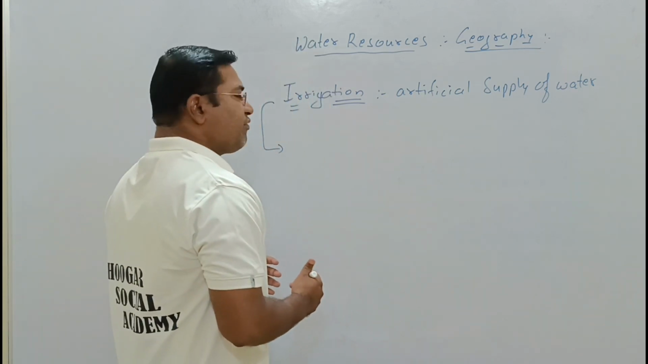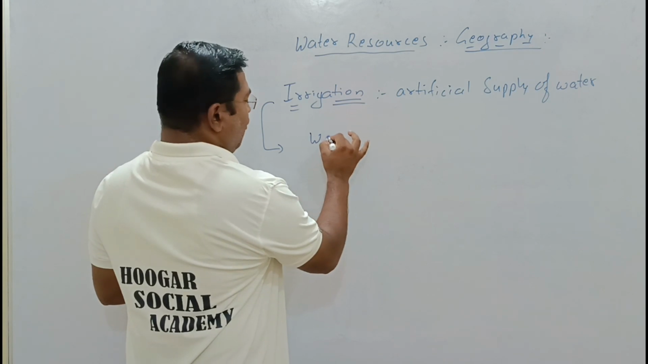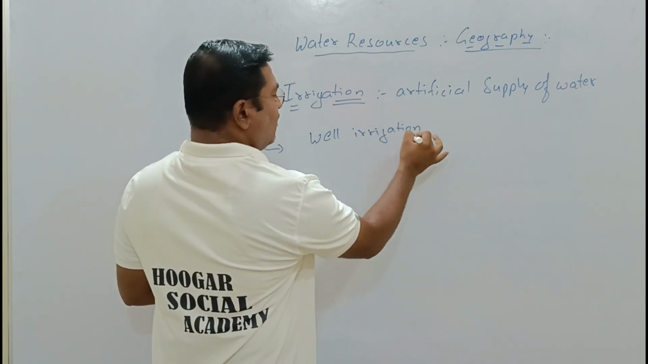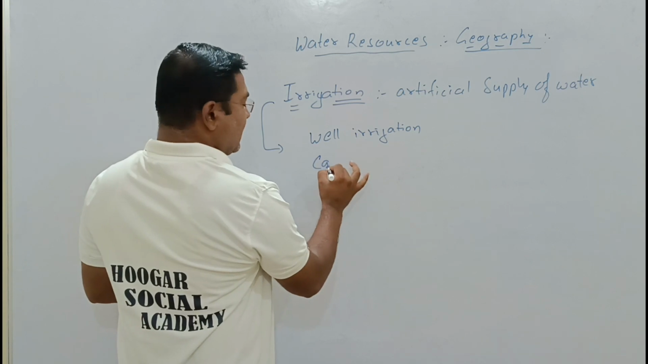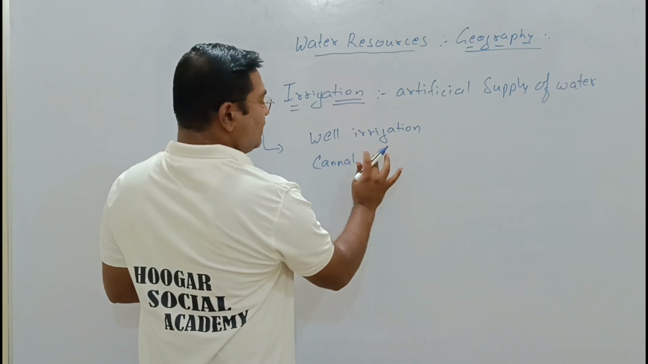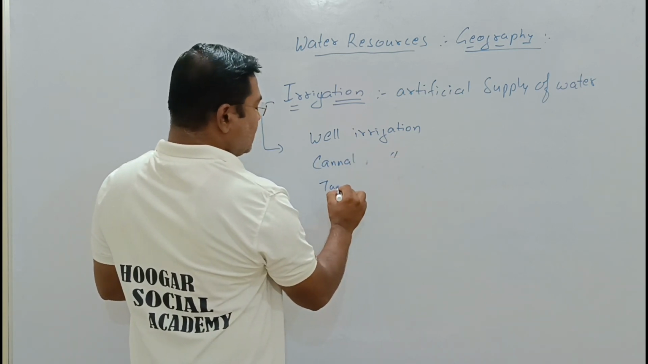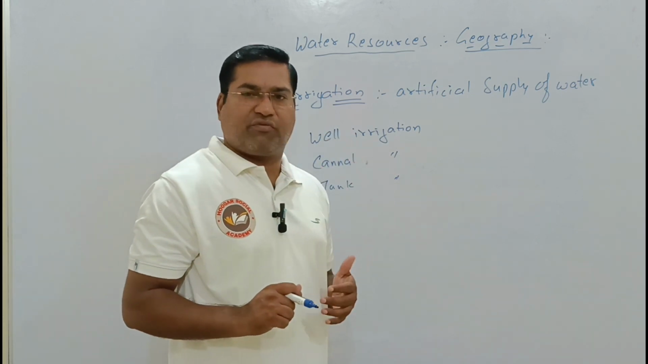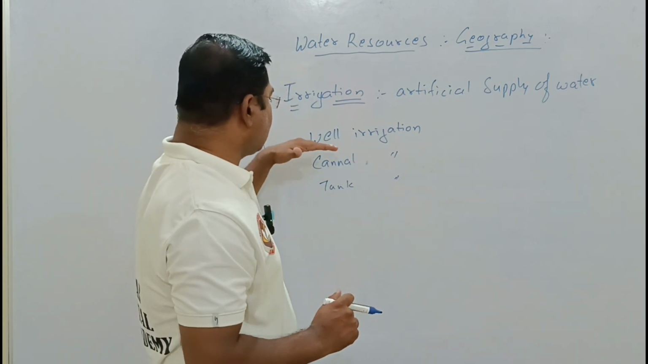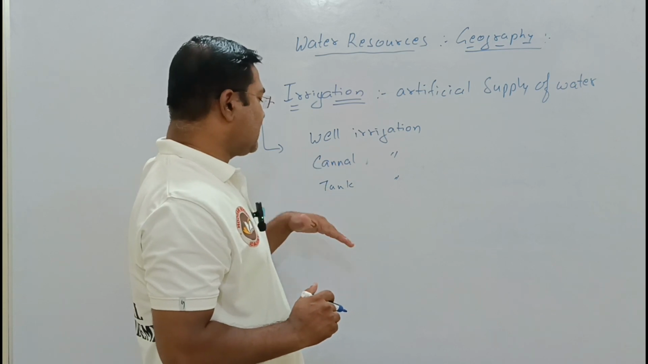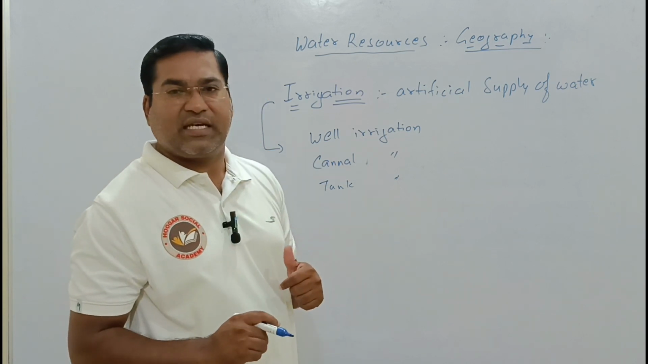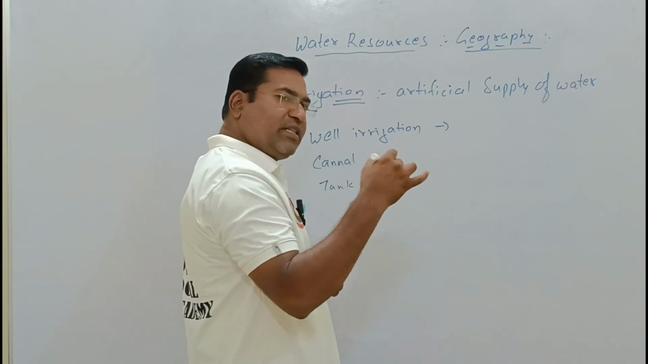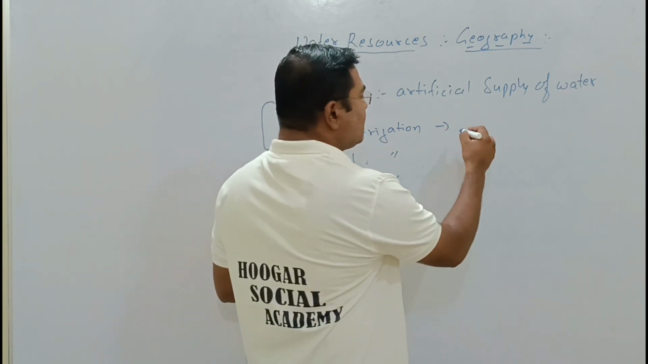So there are three different forms of irrigation: one called well irrigation, one called canal irrigation, and another called tank irrigation. Now, going a little deeper into well irrigation,